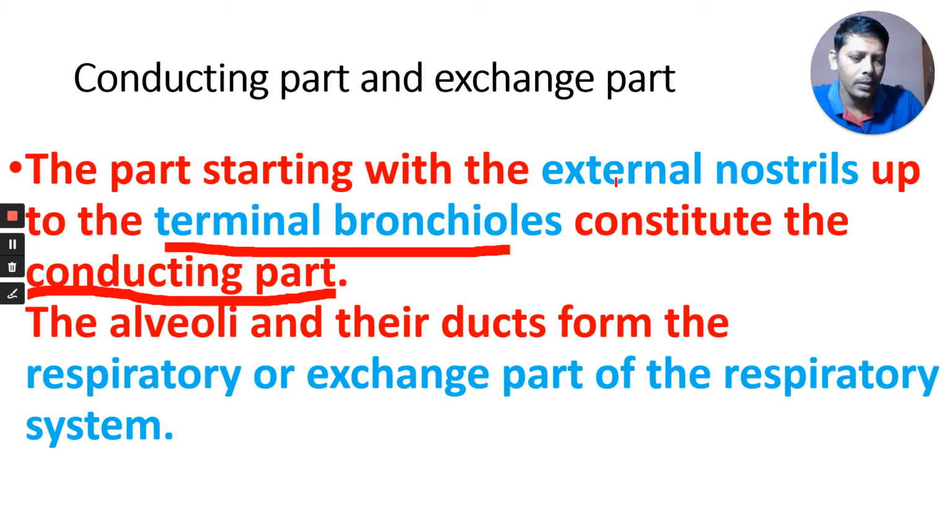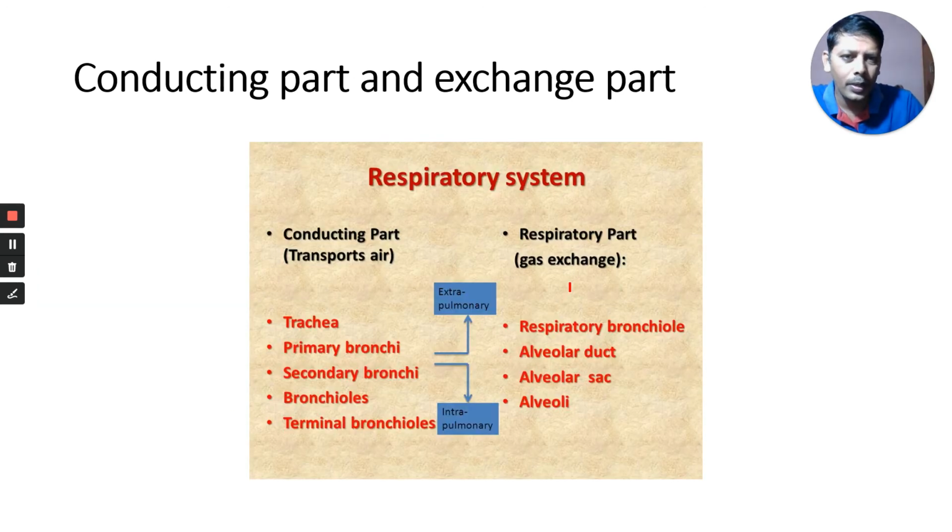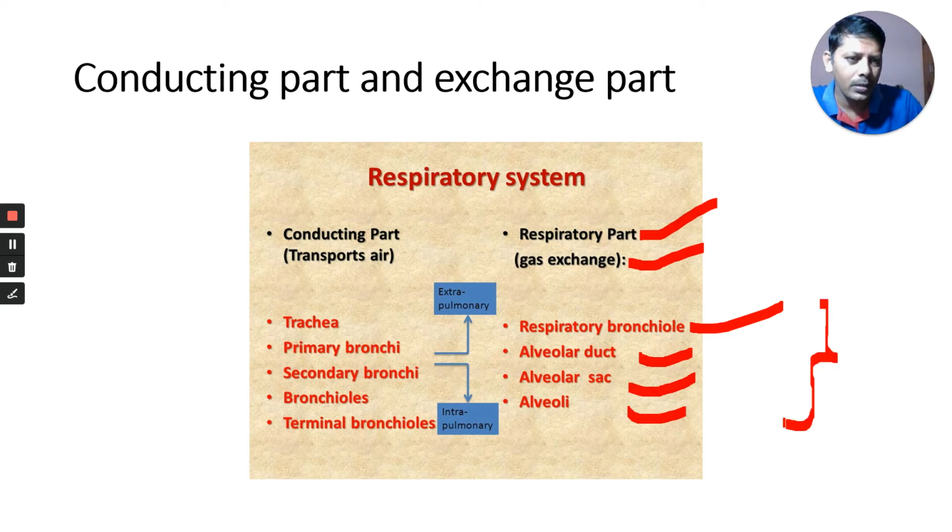The respiratory part consists of respiratory bronchioles, alveolar ducts, alveolar sacs, and alveoli. You can observe the respiratory part here. Gas exchange takes place here. These all come under the respiratory part.